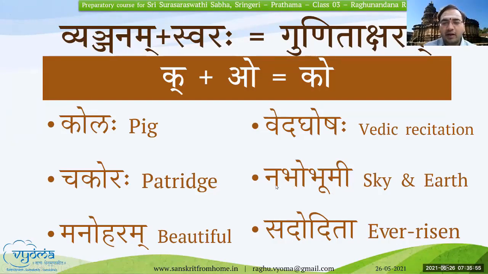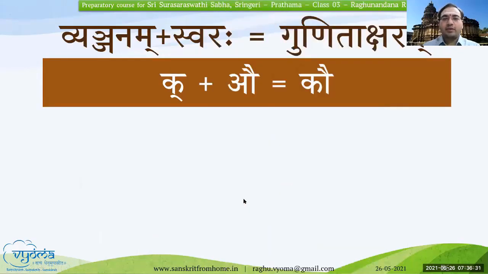In this, if you see, the last three letters are all dirgha. Nabho Bhumi. It requires so many beats, so the hrasva and dirgha jnana is very important to pronounce these letters. I'm repeating this point again and again so that if you master these basic concepts, then any sentence or word in Sanskritam, you'll be able to read, and also listen to someone and write it correctly without any mistakes. We will do these exercises in the coming classes. I'm just setting up these concepts so that you learn and appreciate this, and practice these regularly. We'll go to the next.